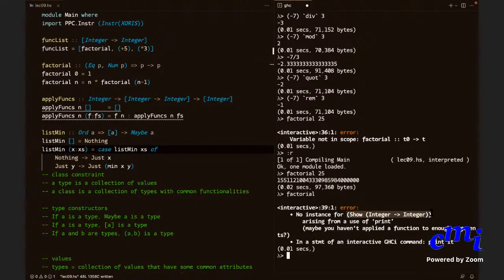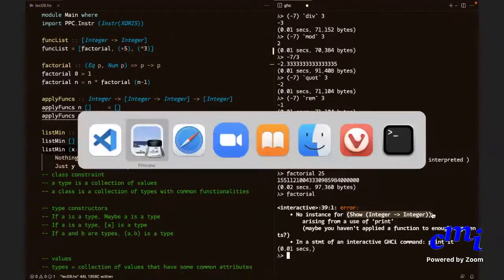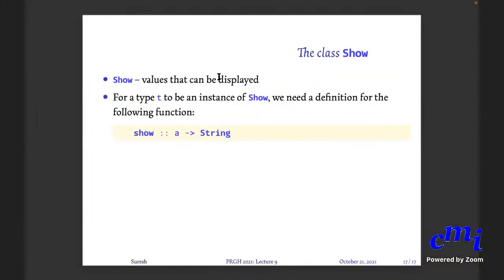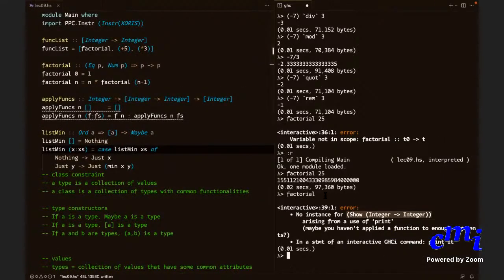Why? Because GHCi internally tries to print whatever expression you type. It'll evaluate that expression and it'll try to print it. Okay. And to print something, you need it to be showable. Only those things that can be displayed on the screen you can print. Okay. So that is why I say here values that can be displayed on screen. Okay. And functions cannot be displayed on screen. Only code can be displayed on screen. So therefore, this is something that you will encounter often. It will say, oh, no instance for show integer arrow integer. Okay. Meaning that the function type integer arrow integer does not have a show instance.